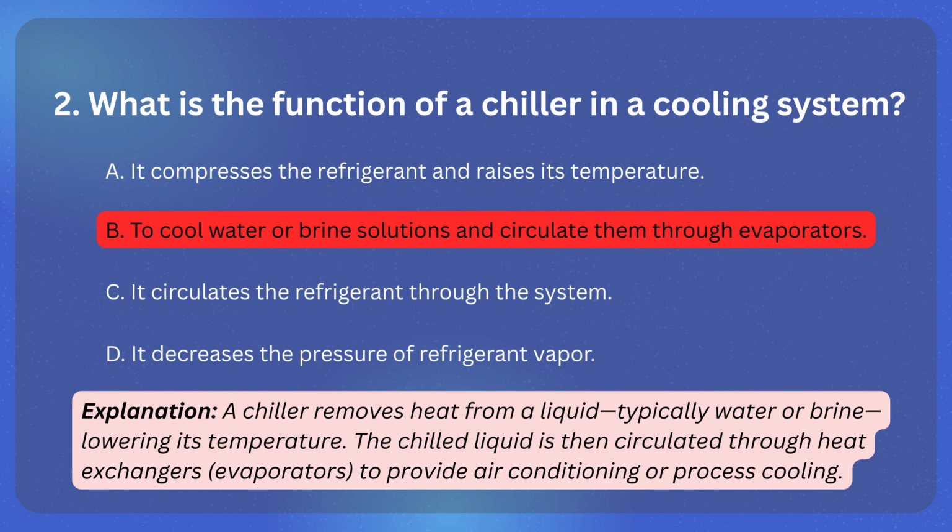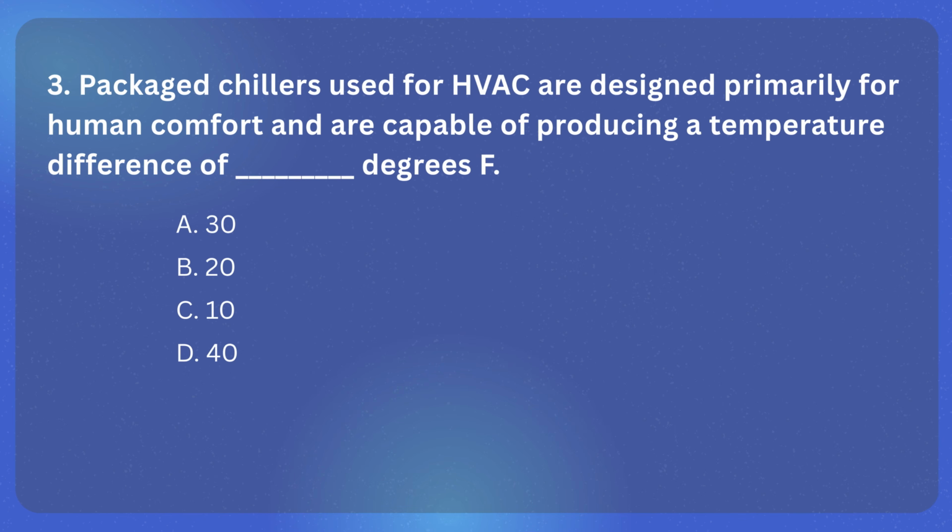The correct answer is B. To cool water or brine solutions and circulate them through evaporators. Explanation. The compressor raises the pressure of the refrigerant vapor, causing its temperature to rise, which is an important part of the refrigeration cycle.